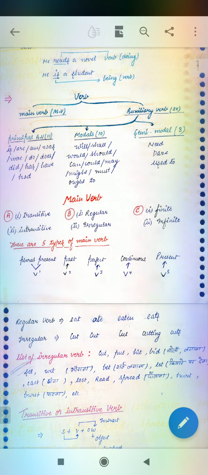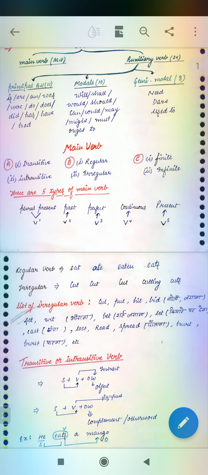And on the basis of the verb form, there are two kinds of verb: finite verb and non-finite verb. That is called infinitive also: infinitive, gerund and participle. Look, there are five types of main verb. If you go further deeply, there are five types of main verb.